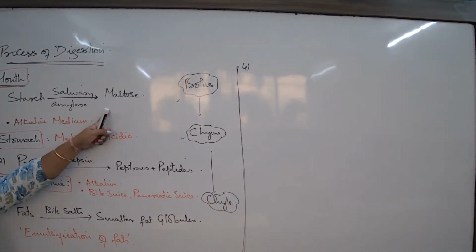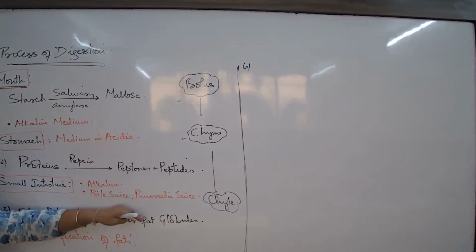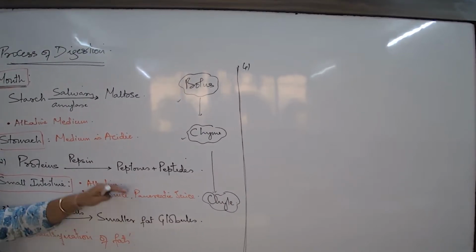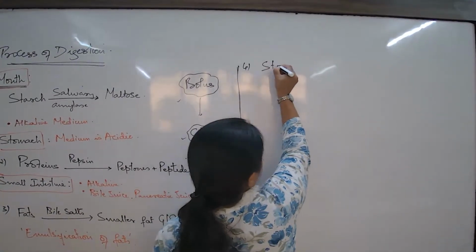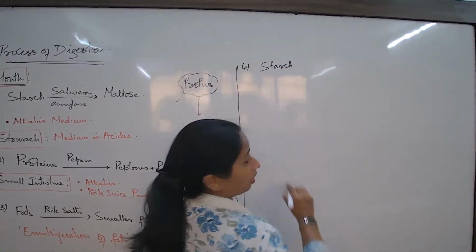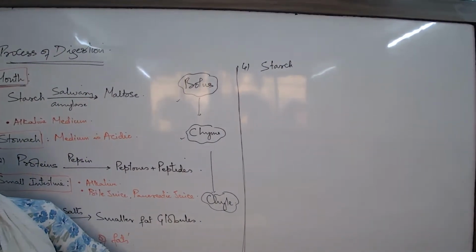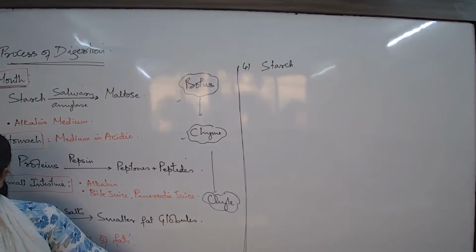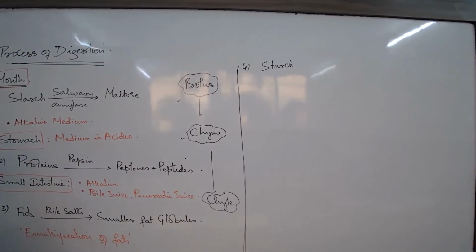If at all any starch is left, that will be broken down. So these products we have to take and show what the further steps are. But here I would write the process of starch again, because starch is a major component. Why do we write starch twice? Because whenever we eat food, the carbohydrate content of the food is always much more. So there is always a chance that in the food running down to the duodenum, a whole lot of starch is still remaining.